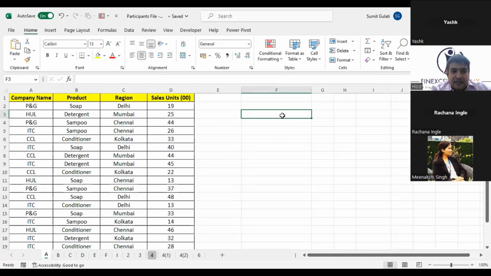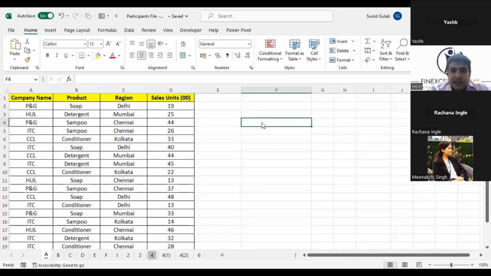Very true, Tanisha, Satakshi. It is SUMIF. Can we apply the SUMIF? If conditioning. Very true. I'll take this function in detail because there may be a lot of us who have not used SUMIF before, but I'll take this function in slightly more detail now. Is the question clear? Just let me know quickly.